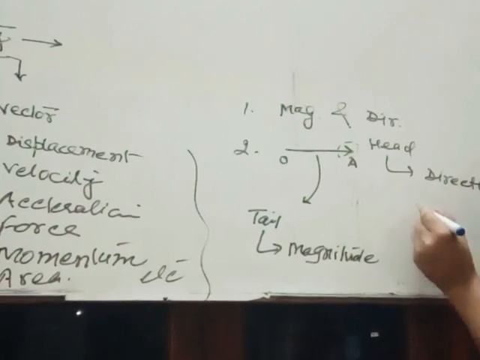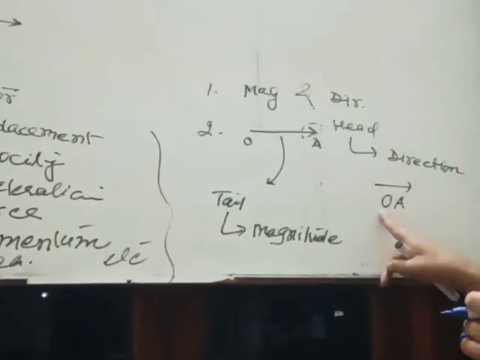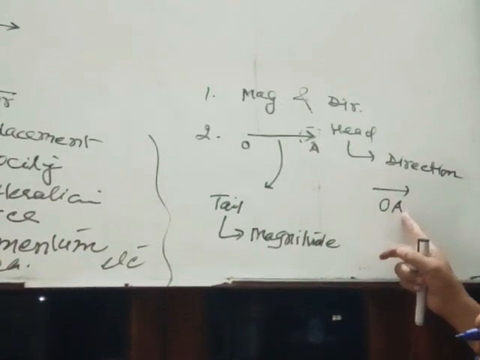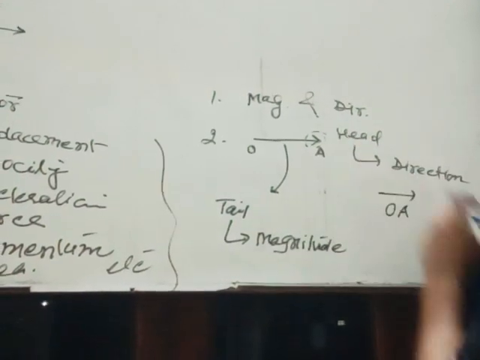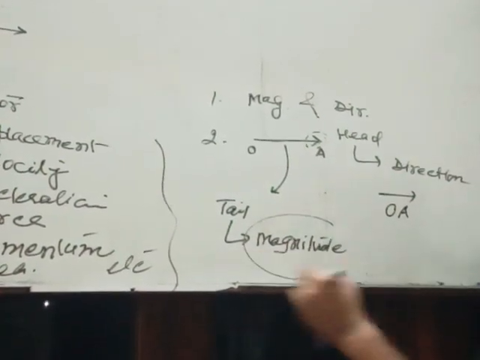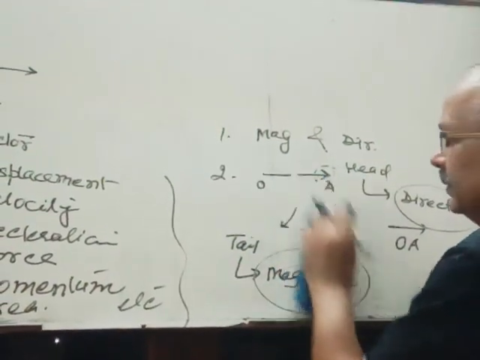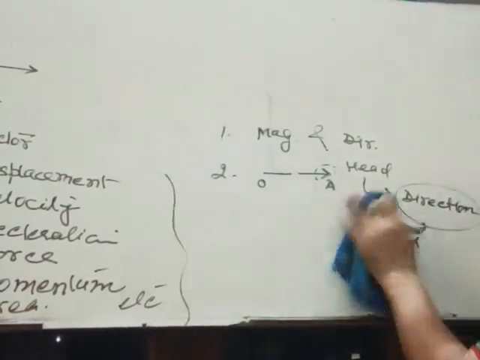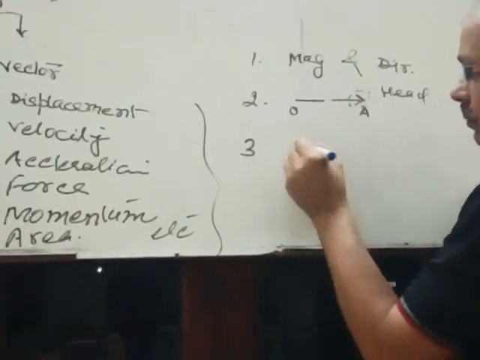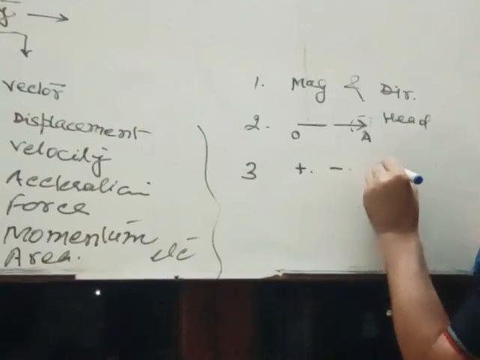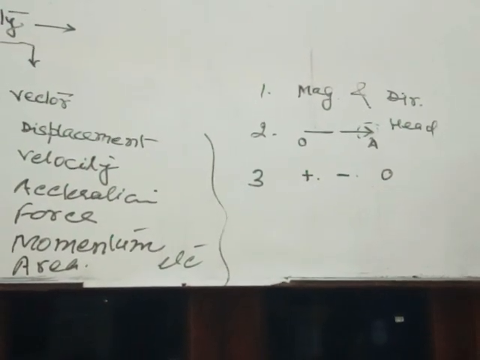Suppose you have written vector OA, it means that the quantity starts from O, moves along and ends at point A. That's why a vector quantity is denoted by an arrow mark, because an arrow has both magnitude and direction, the tail and head. A vector quantity may be positive, negative or zero. All three possibilities are there: positive, negative or zero.